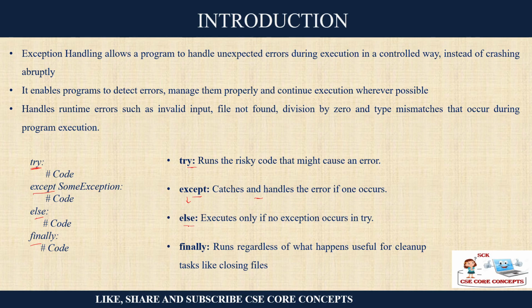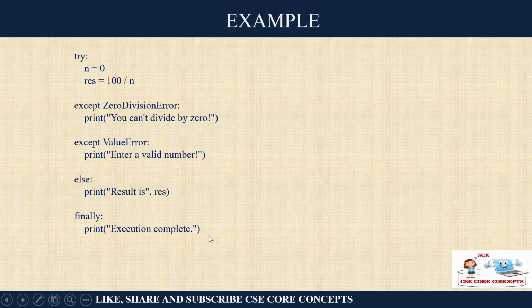Then you have the else. Else is what you do if the error does not occur. And finally means irrespective of whether the error has occurred or not, for example, you close the file or you print a message that the program is complete. So finally will be executed whether the error occurred or it didn't, whether you went into an except block or inside the else block.